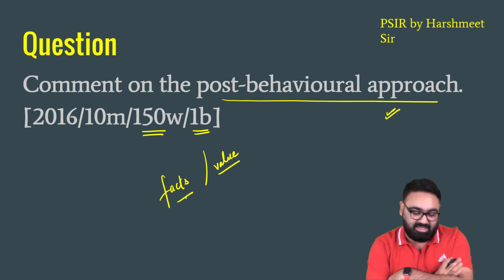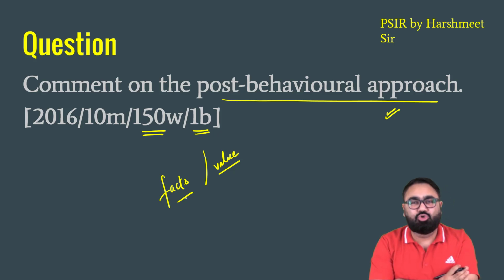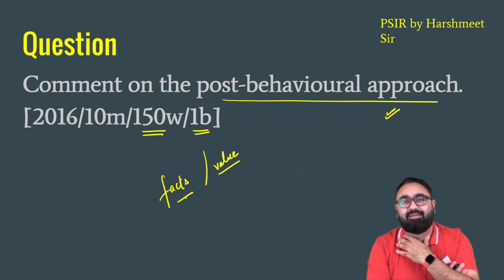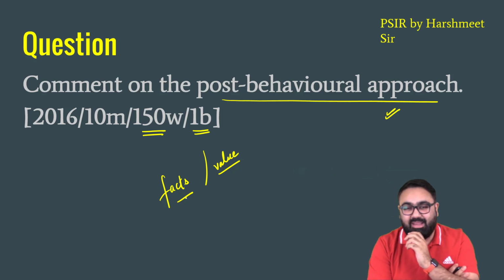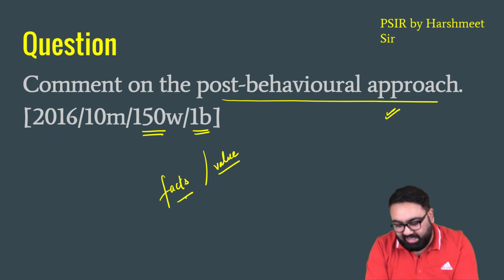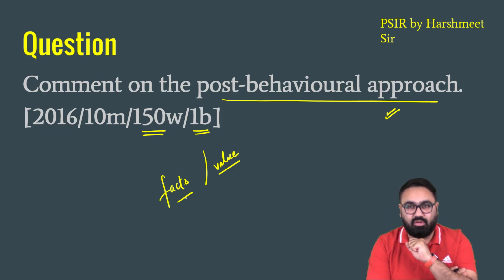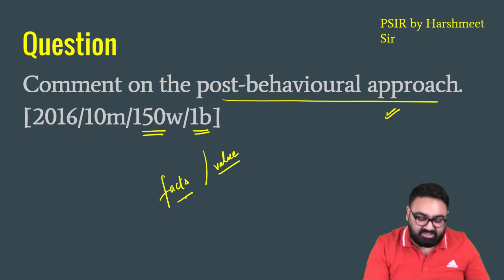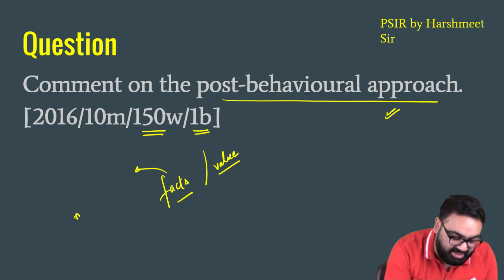Let's take a very simple example. Let's assume I am a big leader. I don't want to become the Prime Minister. And my objective is that I want to achieve 92% voting percentage. I want at least 92% people to come and vote. I can measure that. If more than 92% people come, I have achieved my objective. If less than that come out to vote, I have not achieved my objective. That study is fact-based. So a fact-based study is something that you can measure.